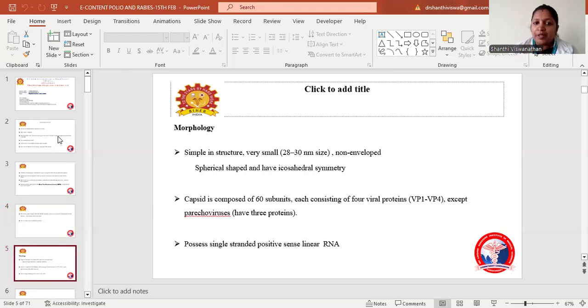Coming to the morphology, it is simple in structure and very small in size. It is 28 to 30 nanometer in size, a non-enveloped spherical shaped virus having icosahedral symmetry. The capsid consists of 60 subunits, each having 4 viral proteins arranged from VP1 to VP4. Except Parechovirus, which has 3 proteins, it possesses a single stranded positive sense RNA. It is a virus which belongs to the enterovirus family.